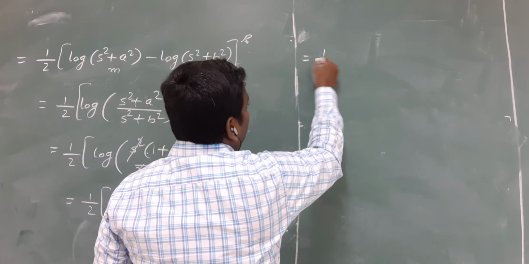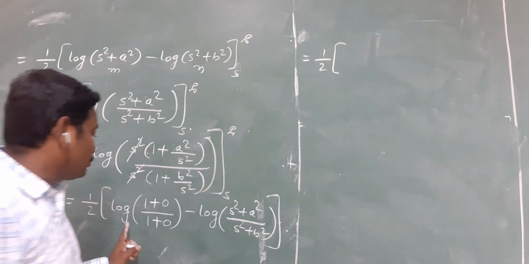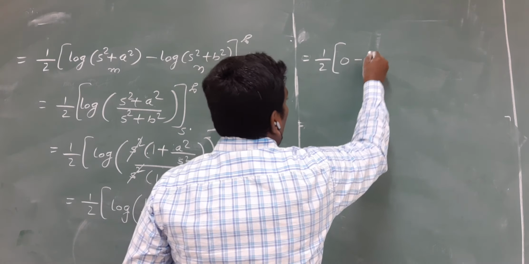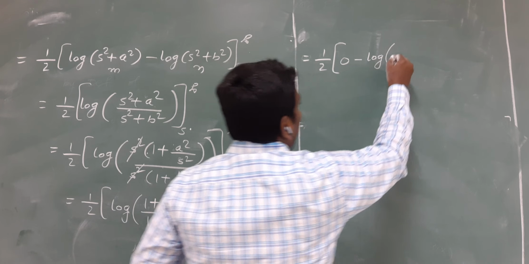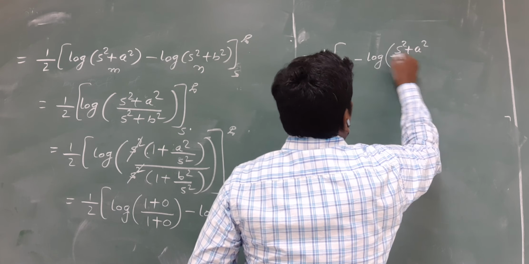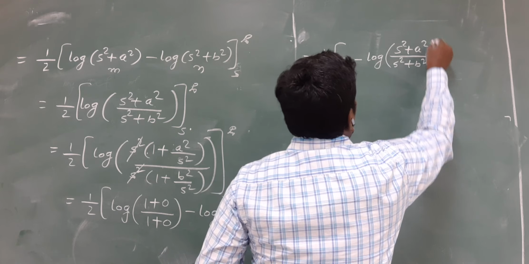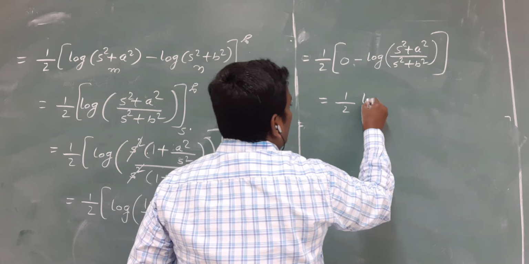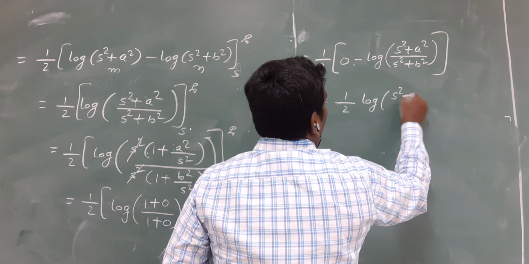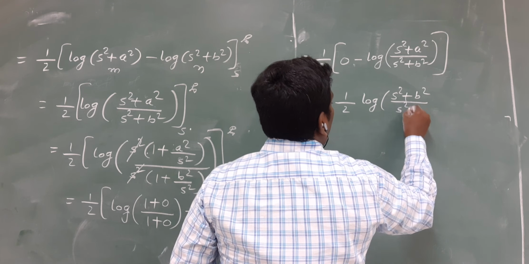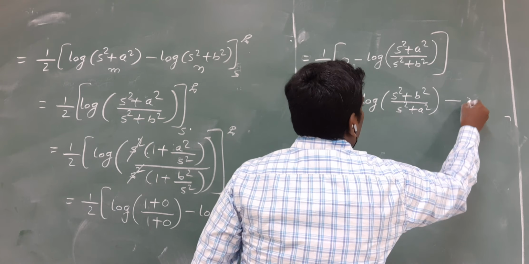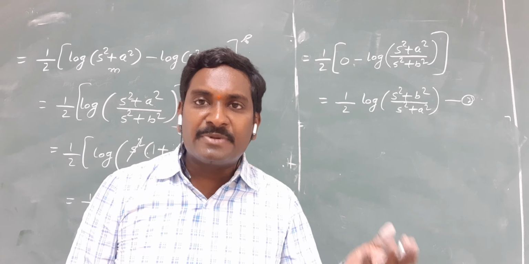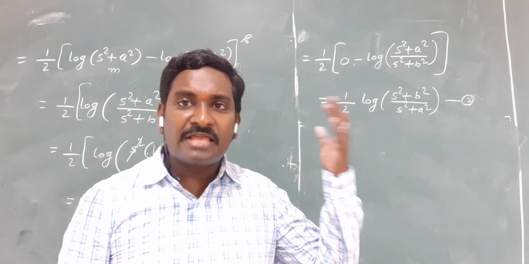So that is equal to half into, here you get log 1. What is the log 1 value? 0. 0 minus half log of (s square plus a square) by (s square plus b square). Take this negative sign to the power. It can be written as half into log of (s square plus b square) by (s square plus a square). Take it as equation number 2. What is this? This is the value of L of (cos at minus cos bt) by t. Substitute this value in equation number 1.